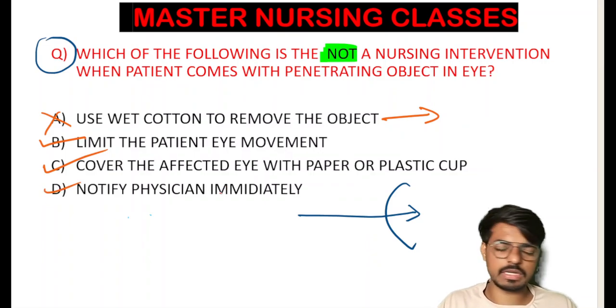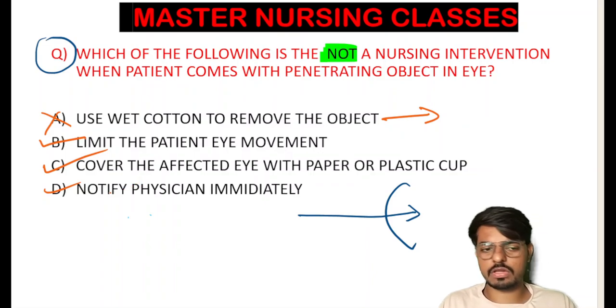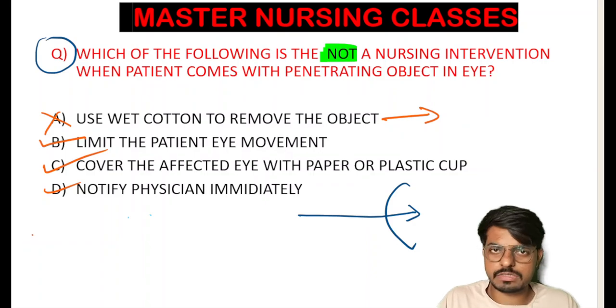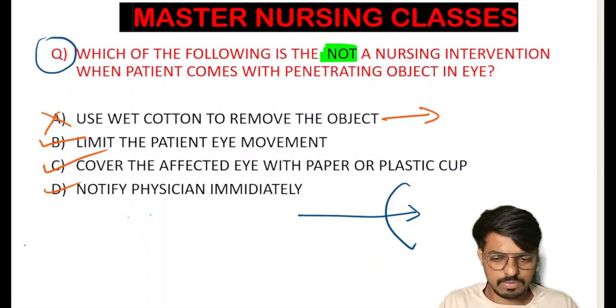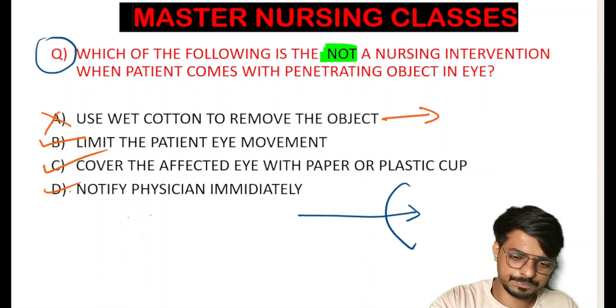And option D: notify the physician immediately. After the physician comes, he will decide whether to remove the object with local anesthesia or whether to take the patient to the OT to remove the object, based on the object and the situation. So he will decide. Our nursing intervention is not to remove it, and to cover the eye with a paper cup or plastic cup.